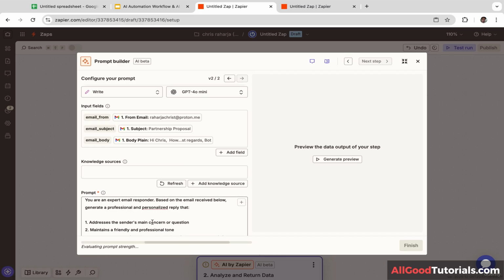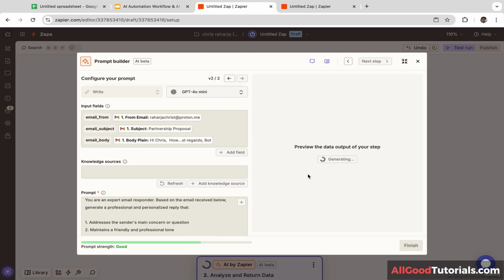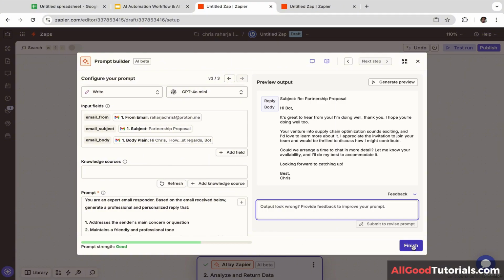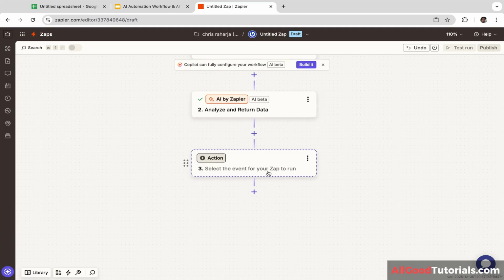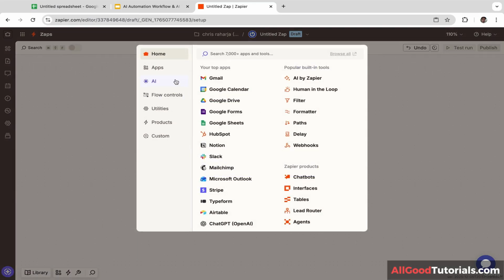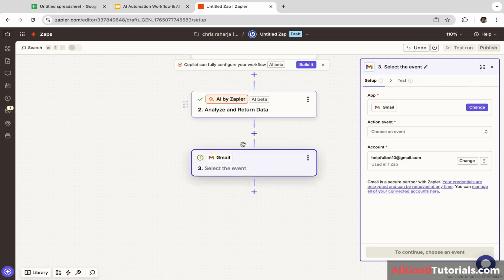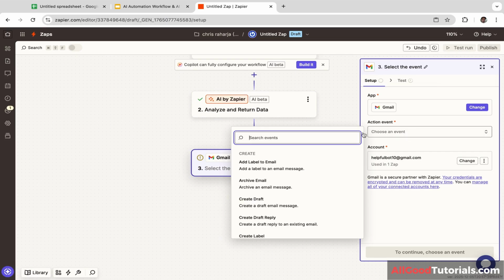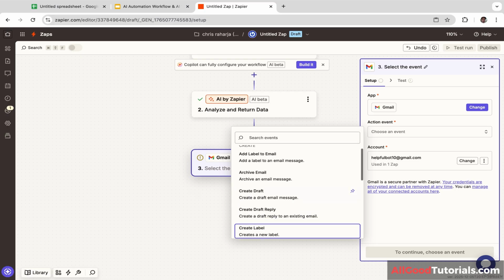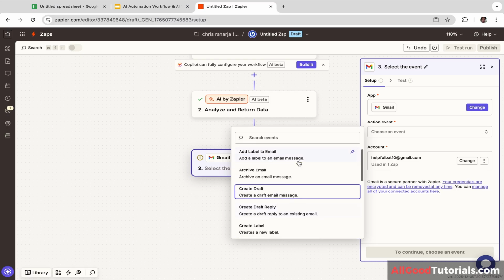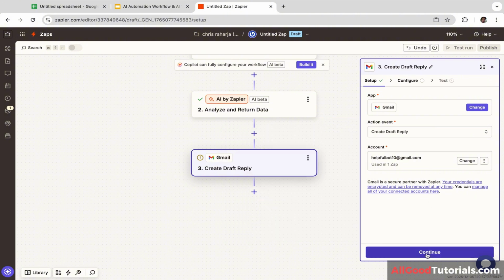Okay, now it is evaluating the prompt strength. It will take a few seconds. Okay, the prompt strength is good. And you can click this, generate preview. It will take a few seconds, maybe 5 or 10 seconds, then just click finish. Okay, next we are going to click actions again, and let's click Gmail, and we are going to select the action event. I'm going to select create draft reply, and let's click continue.